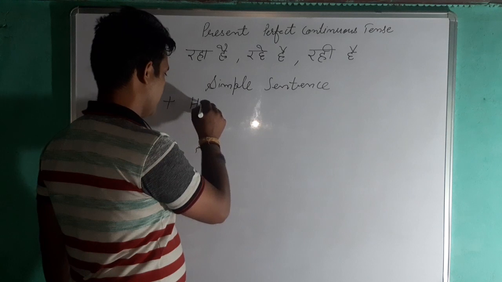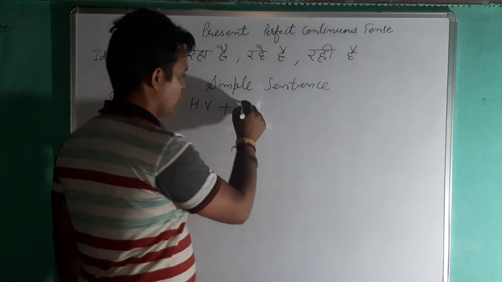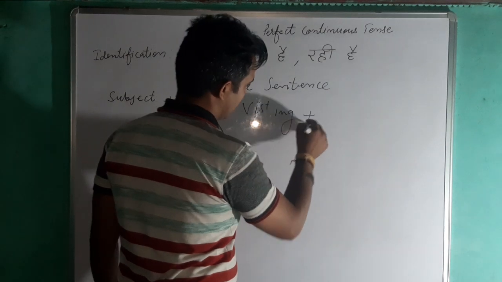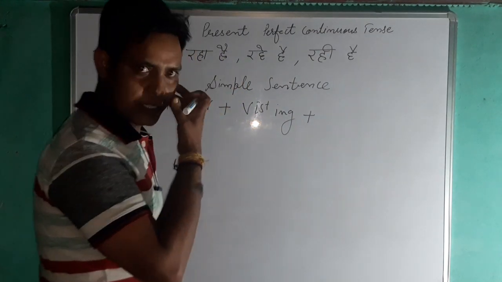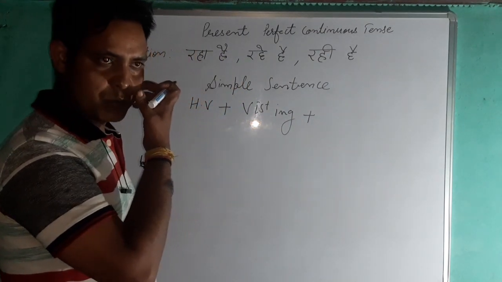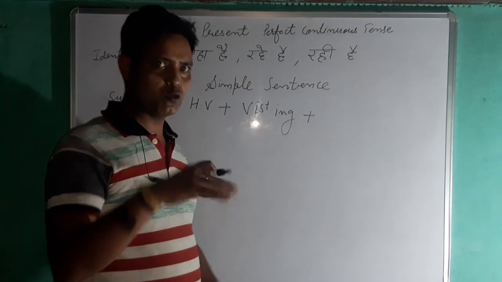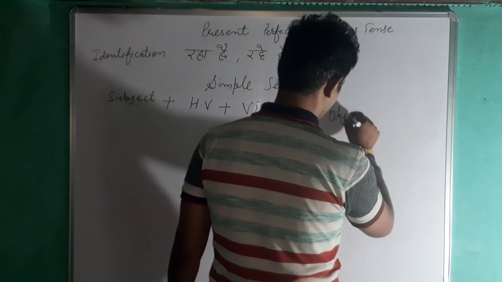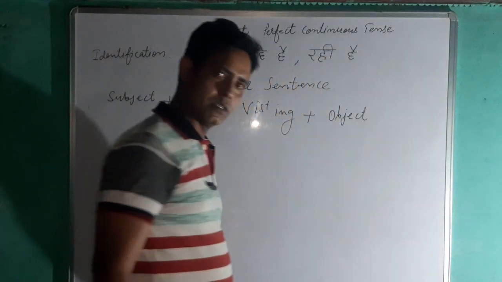Then the verb first form along with ing, and then the object. In the case of the object, there will be the use of since and for also, so you can do that according to the sentence.